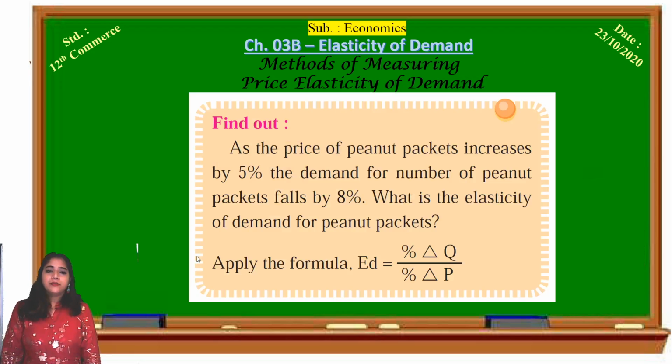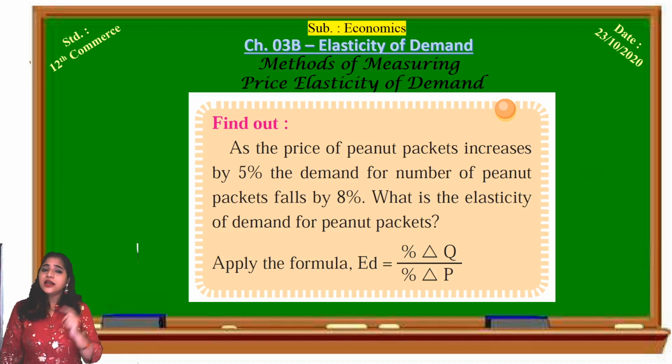Now find out, this is the homework for you. The price of peanut packets increases by 5%. What is peanut? You can consider it groundnut also. When the price increases by 5%, the demand for the number of peanut packets falls by 8%. See, when the price of peanut packets increases by 5%, the consumer purchases 8% less than earlier.